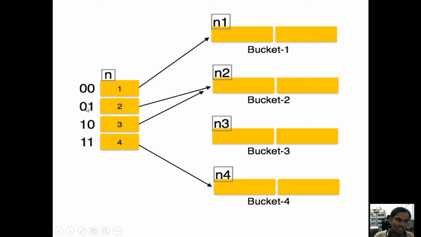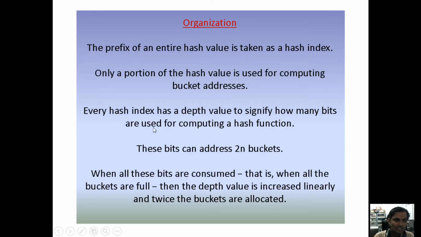Now coming to 0 1. If you are taking 0 0, we also cannot store 8. Only if you are taking 1 0 0 0, then the 8 value, the search key value, we can store under the index. Based on the hash value of the hash index, we can consider 2 digits or 3 digits or 4 digits. That is the purpose.